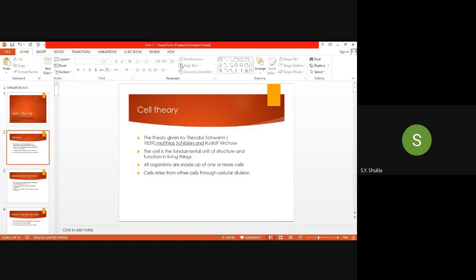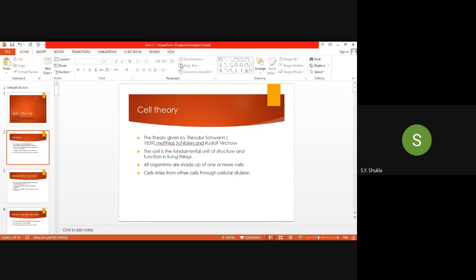What are the cell theory postulates? The cell is the fundamental unit of structure and function in living things. I just explained that: the cell is the unit of life, and without it there is no living organism. All organisms are made up of one or more cells, that is unicellular or multicellular organisms. And the cell arises from other cells through cellular division.